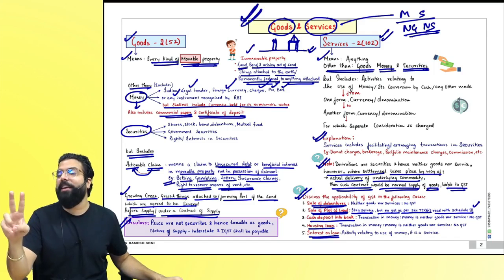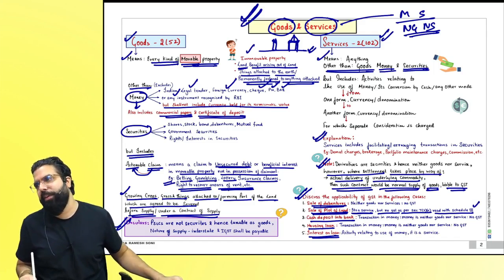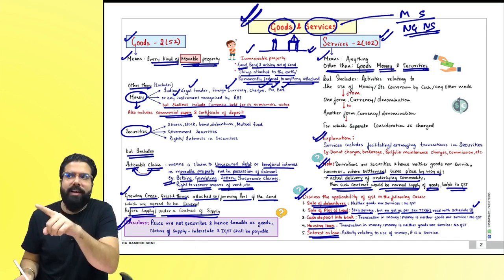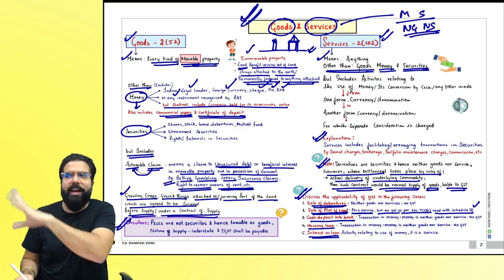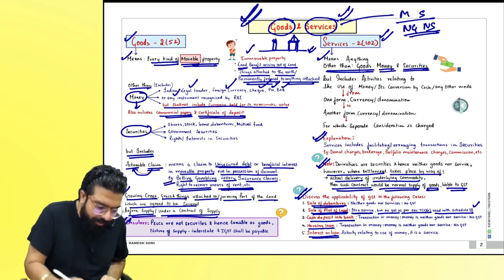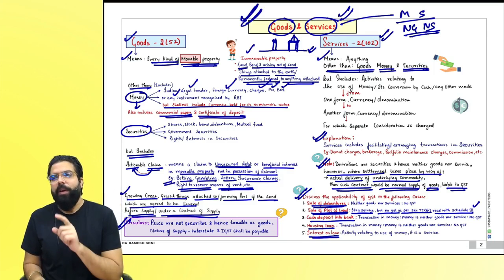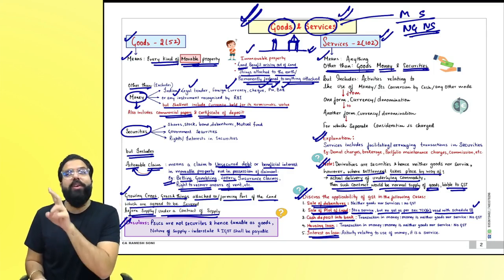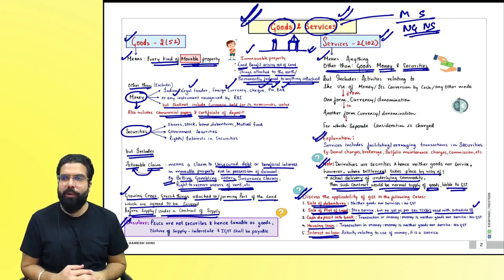Facilitating or arranging transaction in securities is a service. Are we clear, everyone? Priority sector lending certificates are goods and they are taxable. Here we are done with a quick recap of chapter number 2 of supply, only goods and services. Right, everyone? Done.